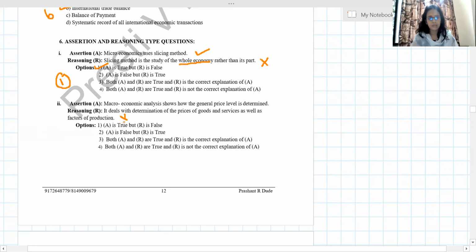Macro never deals with this. So statement 1 is correct and the reasoning is false, because micro deals with the determination of prices of goods and factors of production, that is land, labor, capital, and all these things. So our answer will be option 1. A is true, but R is false.